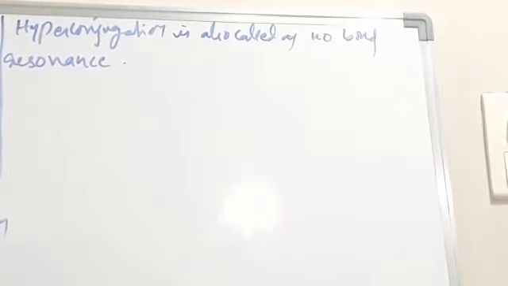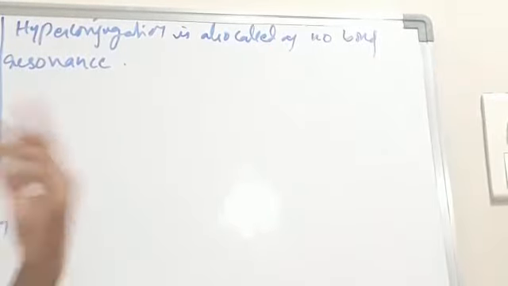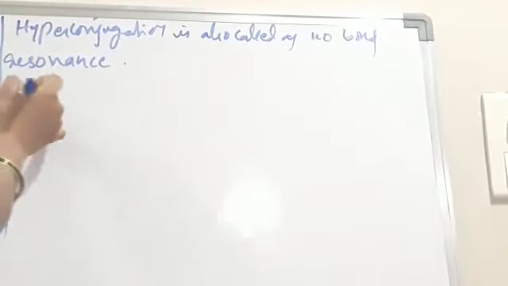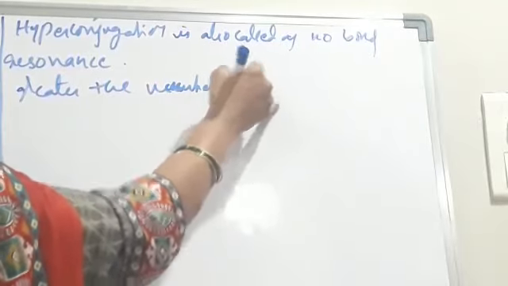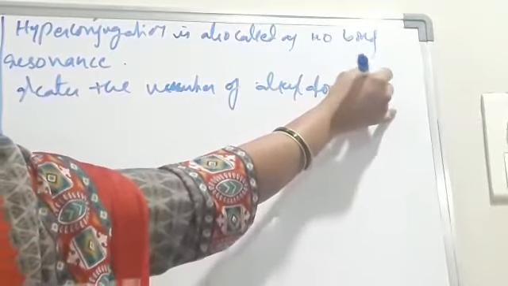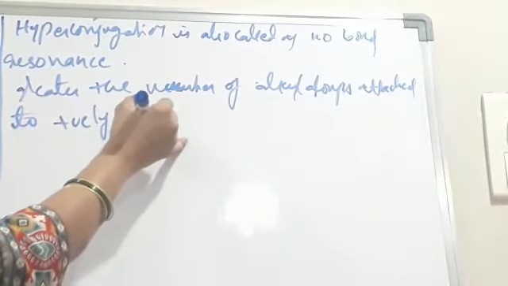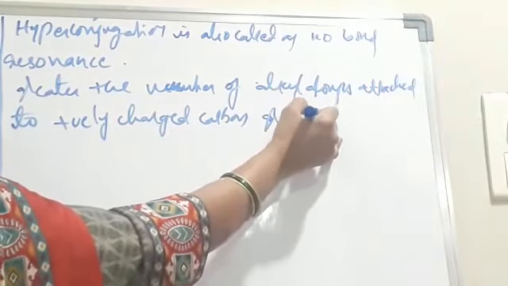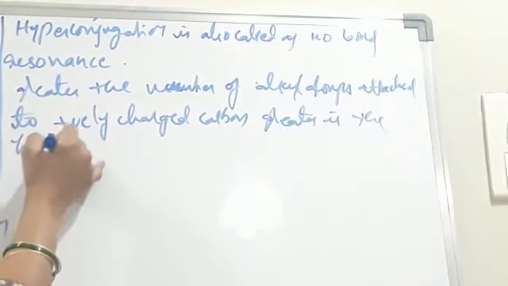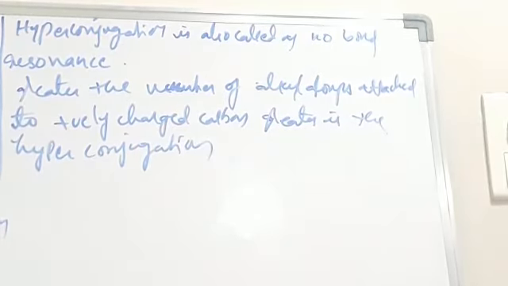For example, a tertiary carbocation is linked with 3 alkyl groups, so it shows more hyperconjugation, then secondary, then primary, then methyl.